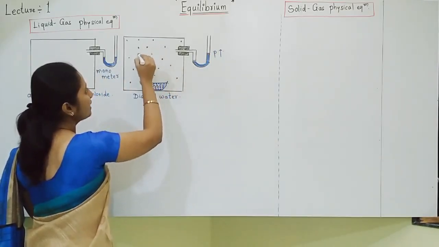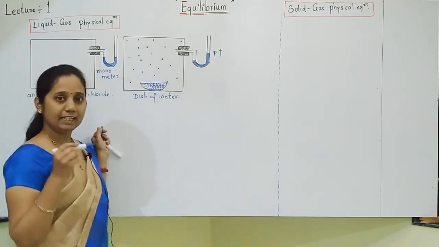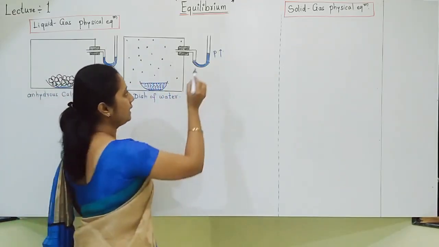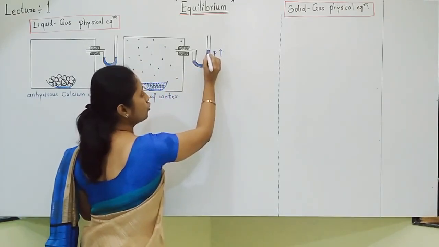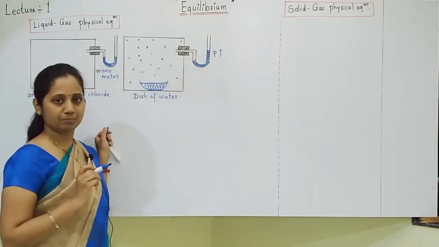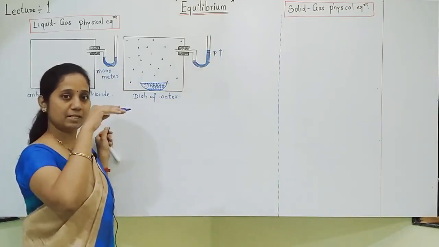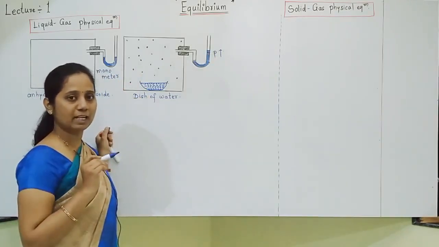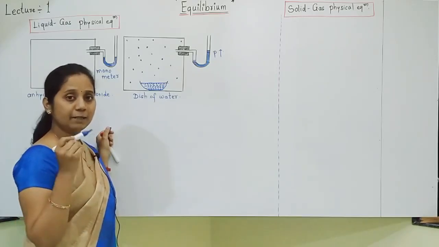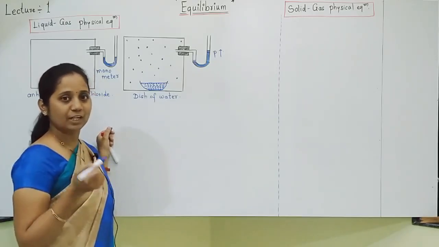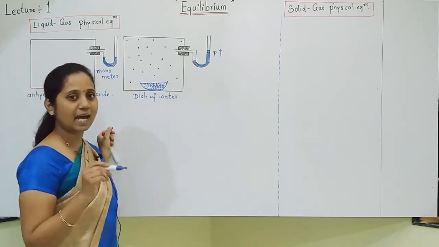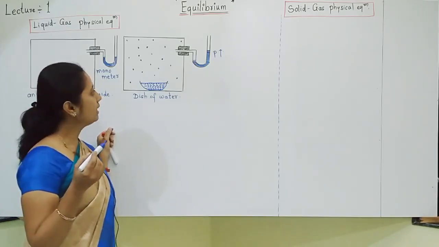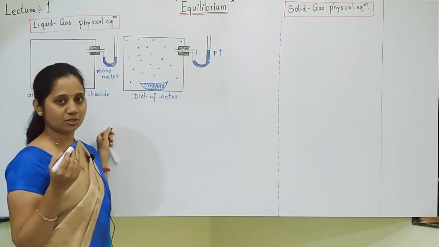But a time is reached when the pressure becomes constant and there is no change in the mercury level. At that time, what can you conclude? You should conclude that equilibrium has been reached, rather dynamic equilibrium has been reached.